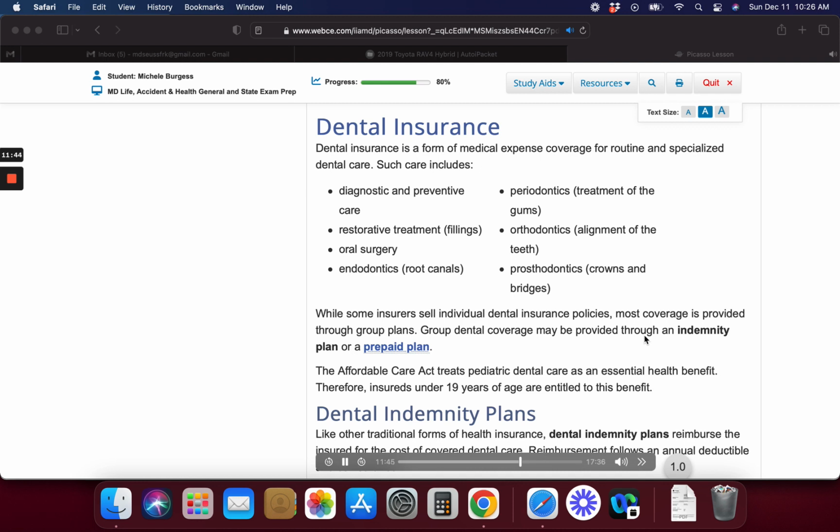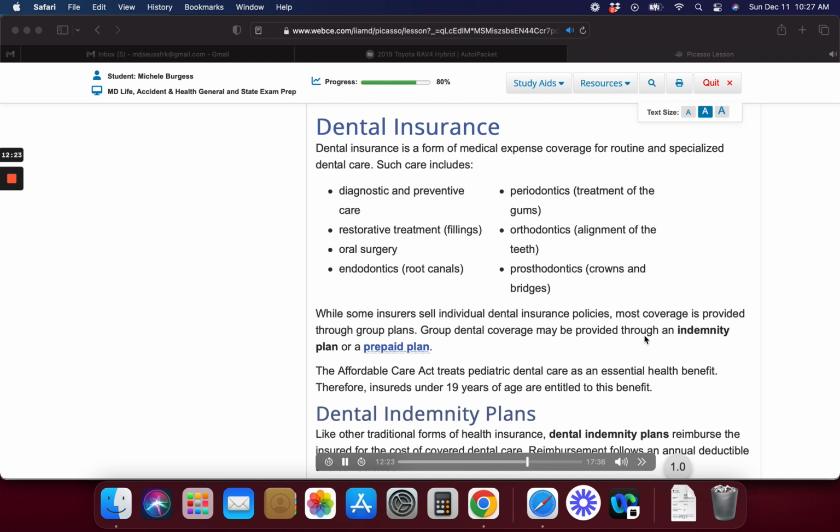Example: Category 1 treatment includes diagnostic and preventive care, such as routine exams and cleanings. This level of treatment may be covered at 100%. Category 2 treatment includes basic procedures such as fillings, extractions, and periodontal treatment. This level may be covered at 70 or 80%. The insured pays the balance. Category 3 treatment is for major procedures, such as oral surgery. It is usually covered at a lower rate, such as 50%. Some plans impose a waiting period. The insured pays the balance.